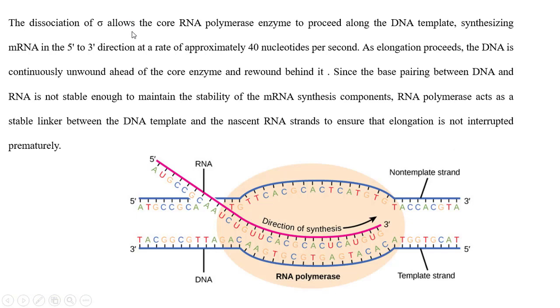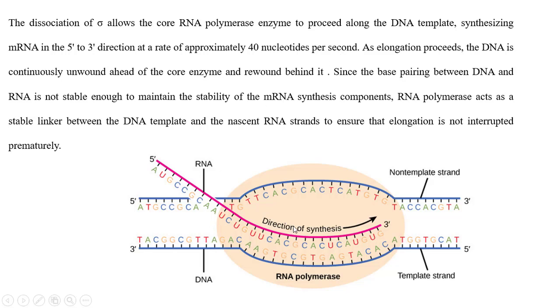The dissociation of sigma factor allows the core RNA polymerase enzyme to proceed along the DNA template, synthesizing mRNA in the 5' to 3' direction, approximately 40 nucleotides per second.